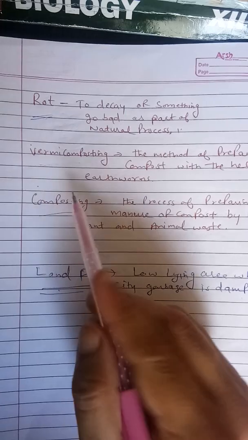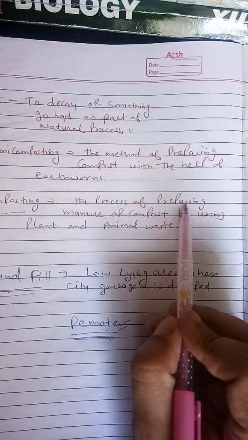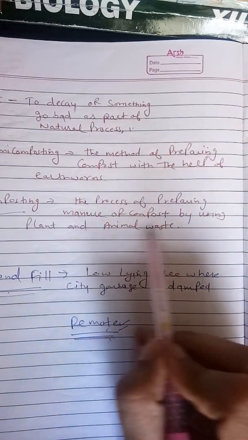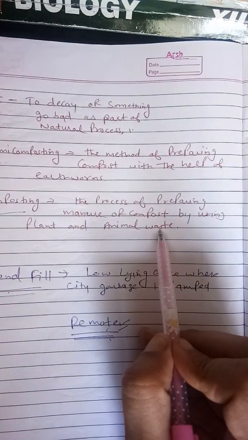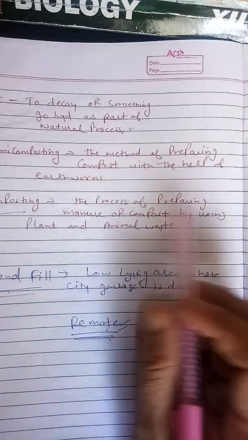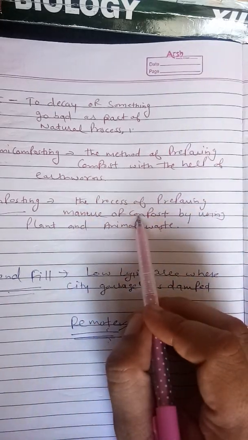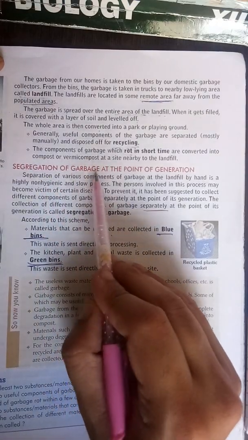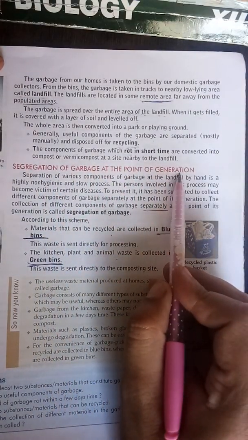And next thing is composting. So what is composting? The process of preparing manure or compost by using plant and animal waste, with the help of microorganisms. Microorganisms present in soil convert that plant waste and animal waste into manure or compost. Next topic, beta, segregation of garbage at the point of generation.